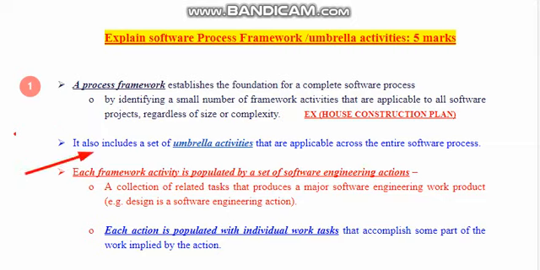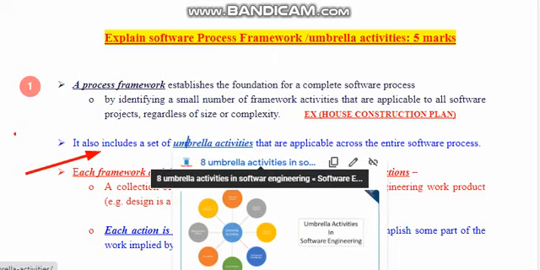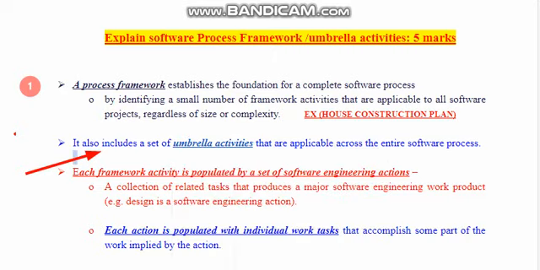After identifying the main modules of your software product, we will also identify the set of umbrella activities that are needed during the software process. Now this is a new term for you, isn't it? Umbrella activities. If you want to know more detail about this, just click over here and you will get the details. Right now, I will tell you that umbrella activities are the set of activities carried out during software development in different software models. We will see all the umbrella activities one by one.